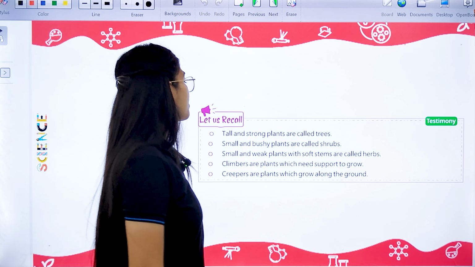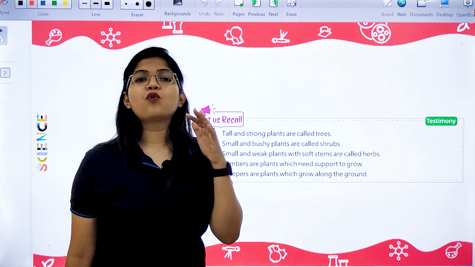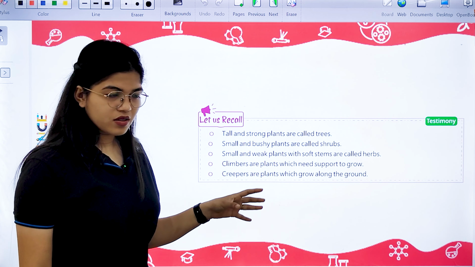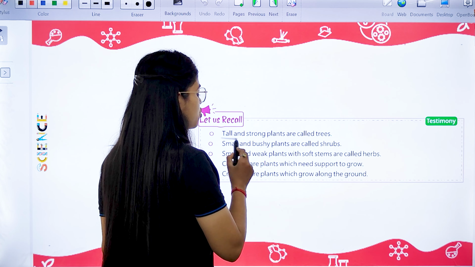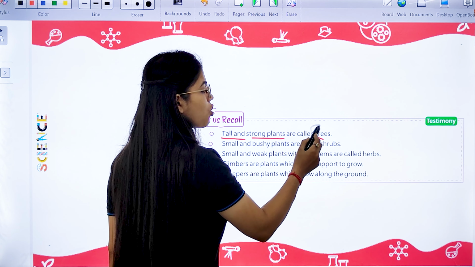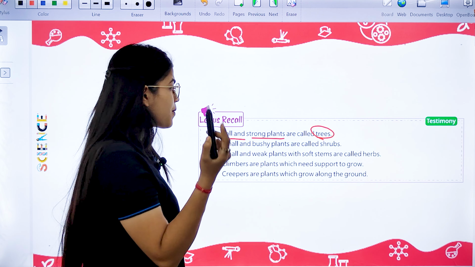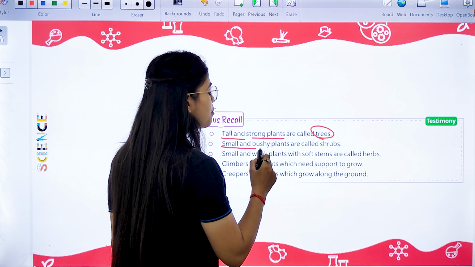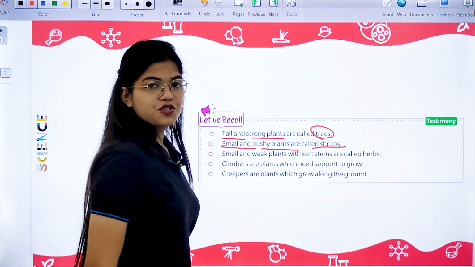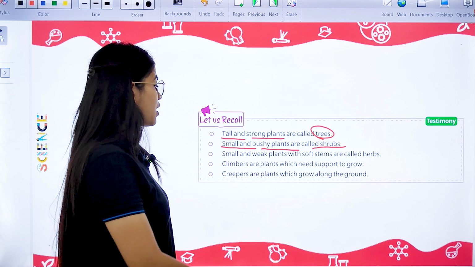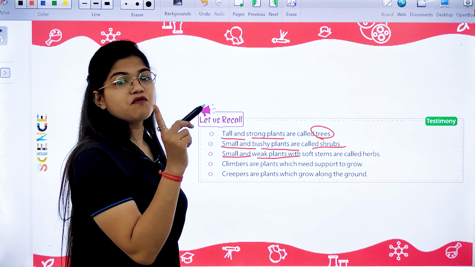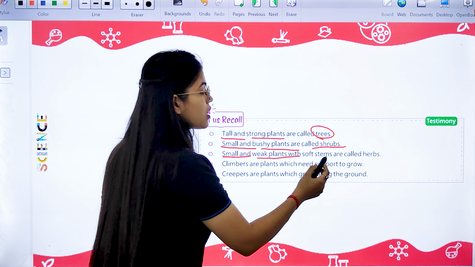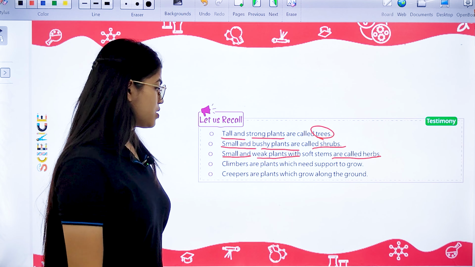Now let us recall what we have discussed in this session today. First of all, the tall and strong plants are called trees. Then small and bushy plants are called shrubs. Then the small but weak plants which have soft stems are known as herbs.